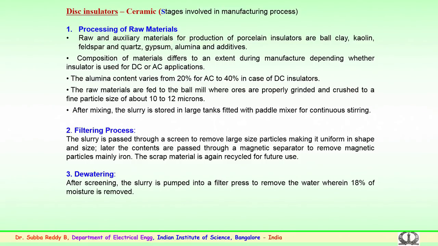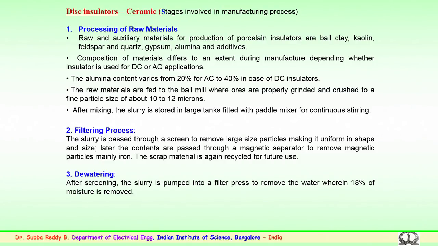The raw materials are fed to the ball mill, which mixes the material, where the ores are properly ground and crushed to fine particles. The ball milling in the initial stages is done to bring the particle size down to somewhere around 10 to 12 microns, so the material is crushed very small.